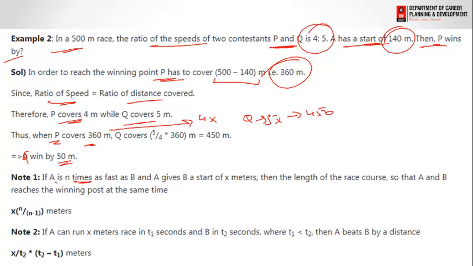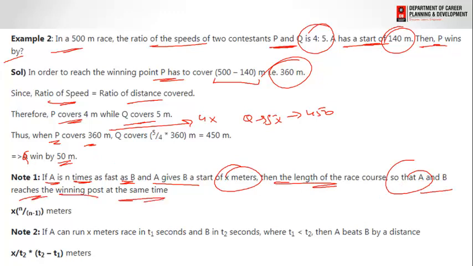Now, if A is n times as fast as B and A gives B a head start of x meters, then the length of the race course so that A and B reach the finish point at the same time is x power n by n minus 1 meters.